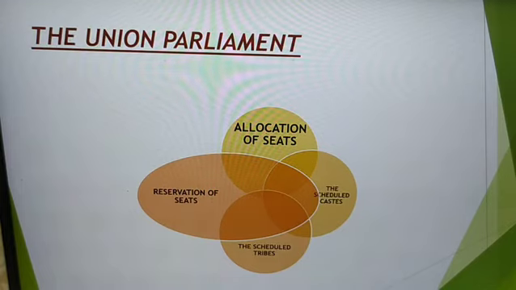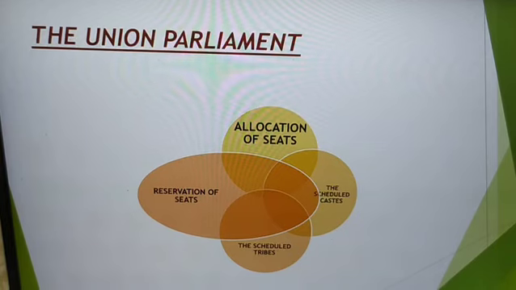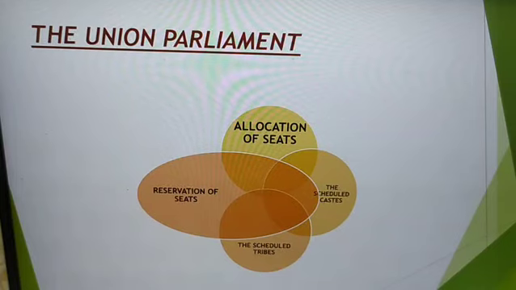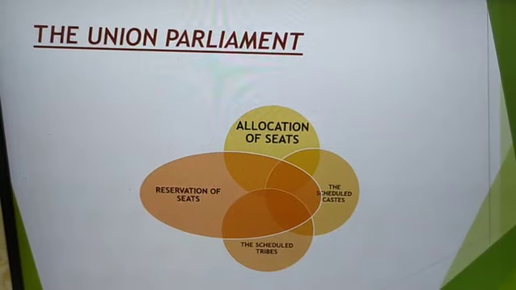Now seats have been reserved in Lok Sabha for the scheduled castes and scheduled tribes. Okay, and the election procedure which is carried out for Lok Sabha is based on universal adult franchise. That means everyone who is 18 plus has the right to vote for the elections of members of Lok Sabha.